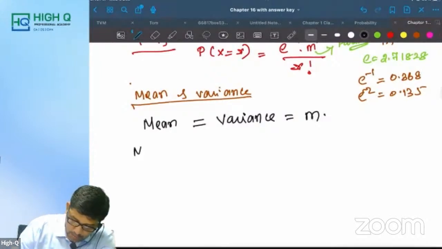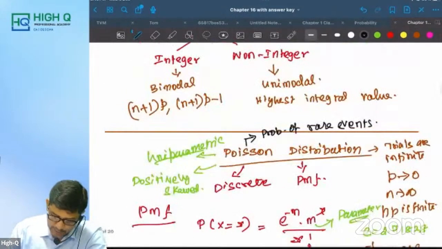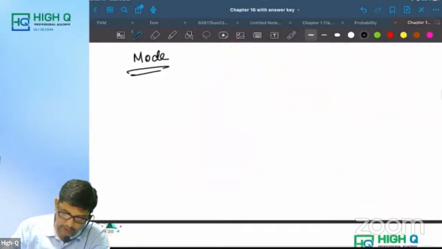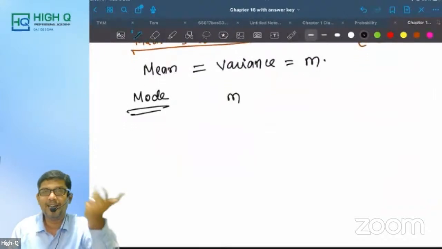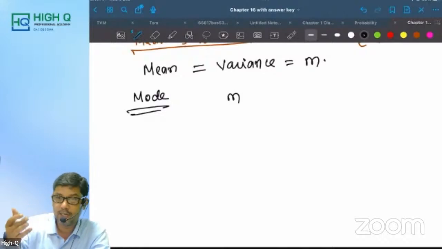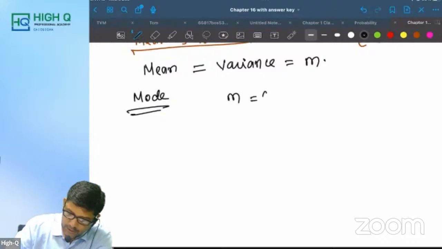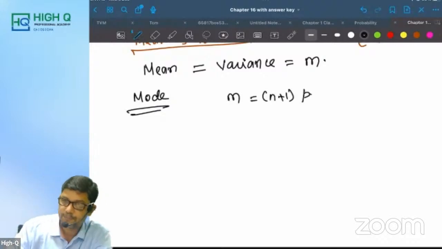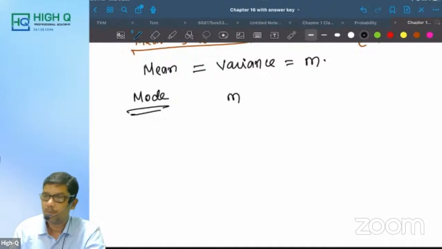Next one is mode. Did I write uniparametric? Yes, uniparametric I wrote. What is the mode? Same, my dear, m only, because mean and variance are the same. But, sorry, mode is not the same. What is mode equal to? Same way, (n plus 1) into p, or np. Mode is equal to m only.